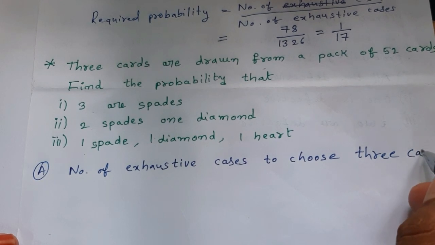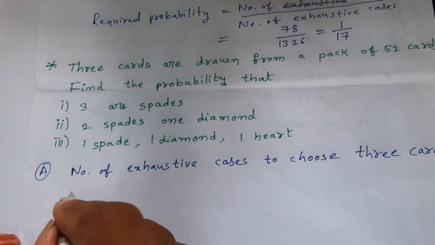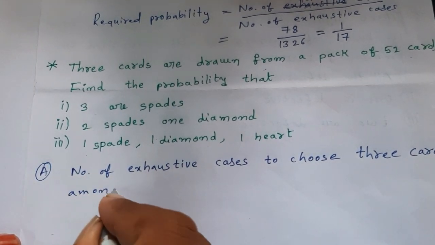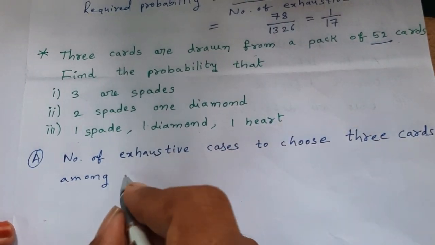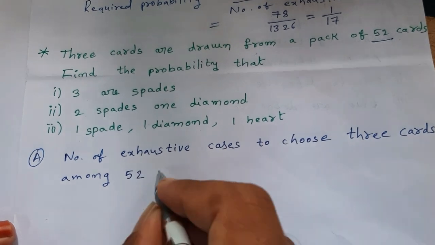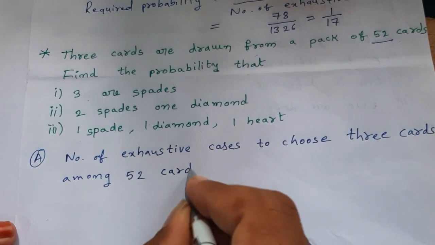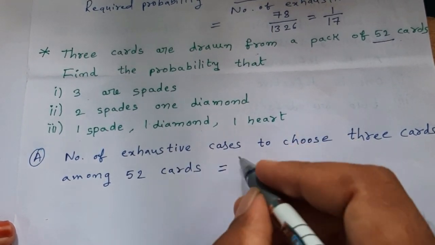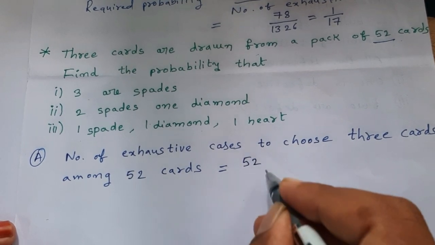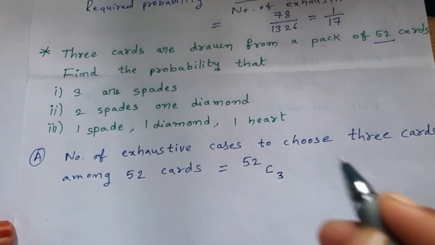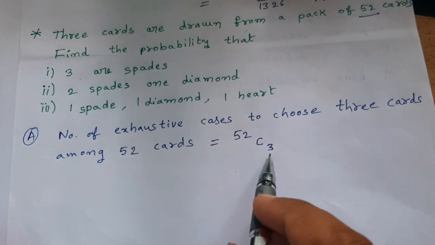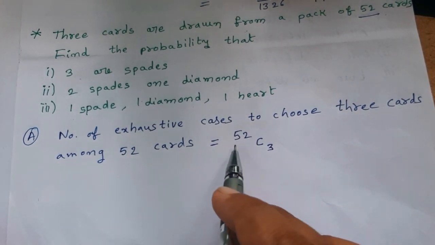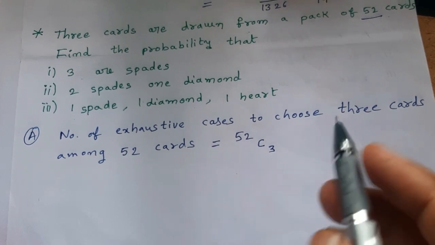3 cards among 52 cards. The deck consists of 52 cards. The number of combinations to select 3 cards among 52 cards is 52C3.